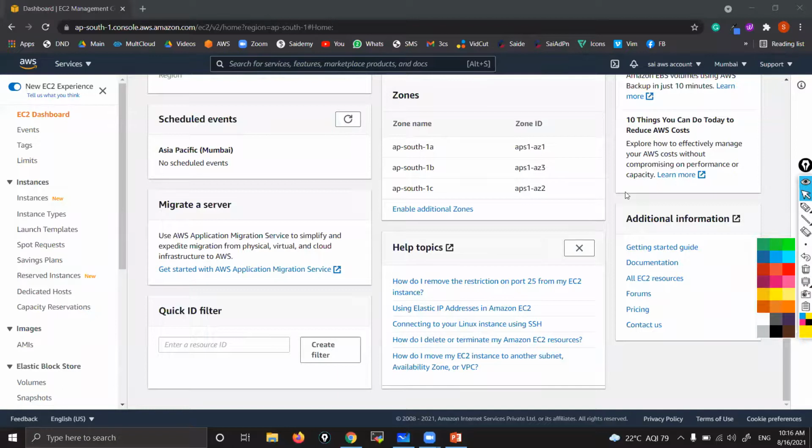Any more doubts from anyone? Sir, now we are using this account free of cost with the free tier. After 12 months, if we want to use it like this, do we have to pay for using the account? Don't worry, that I'll explain later on. As of now, that is not relevant. For that I need to explain the billing part first, how you get billed. When I teach CloudWatch, that time I'll explain. Then I will talk about the free tier limitations, the criteria and all.